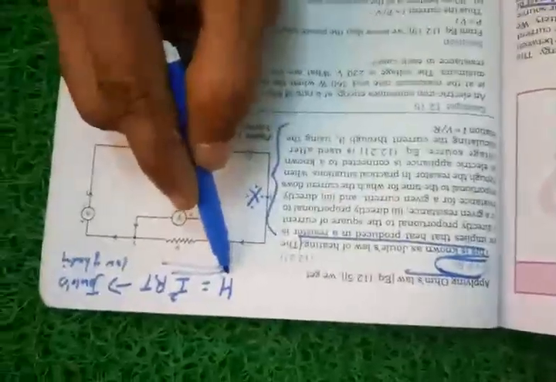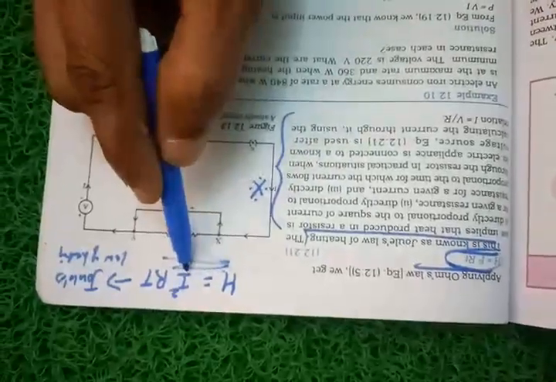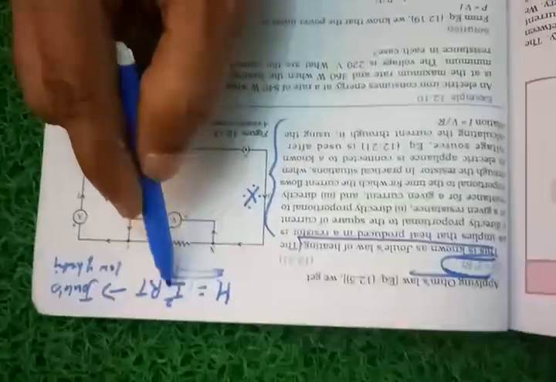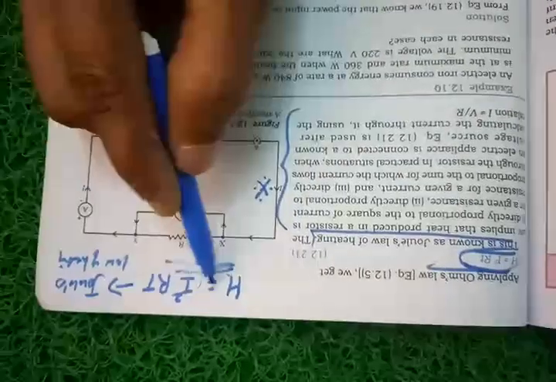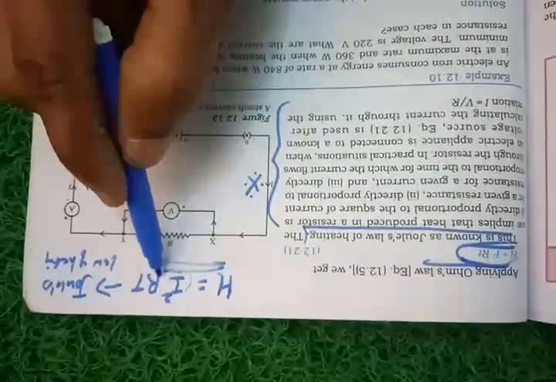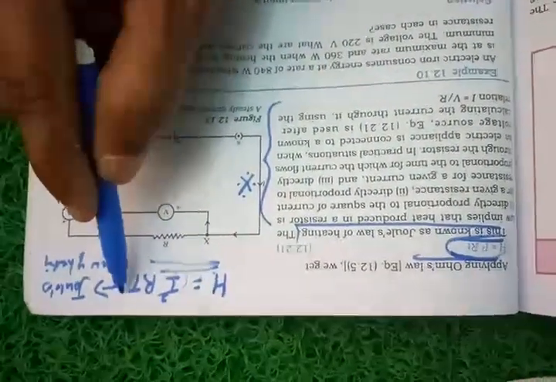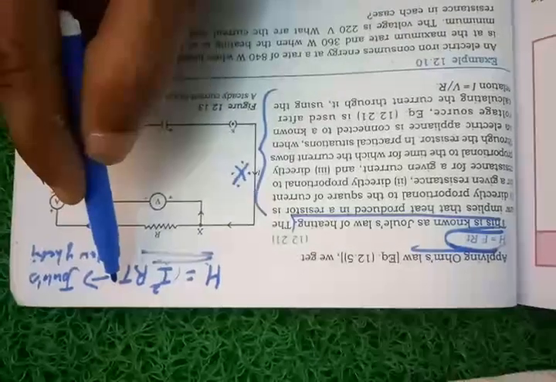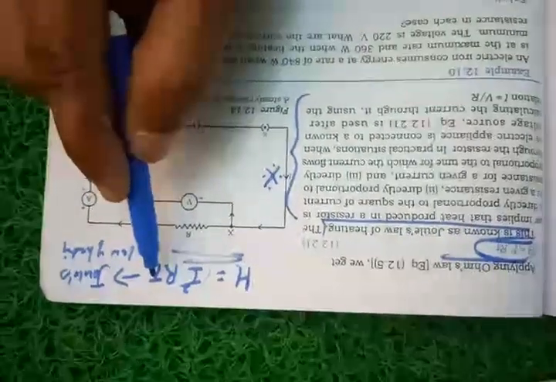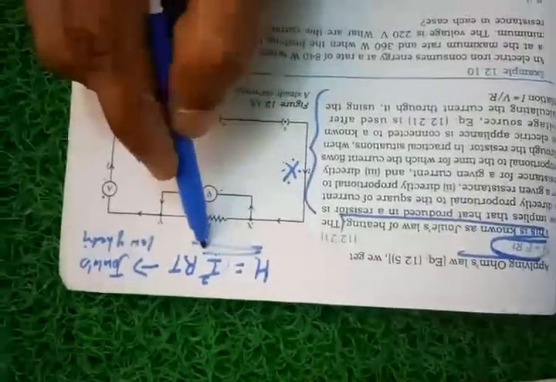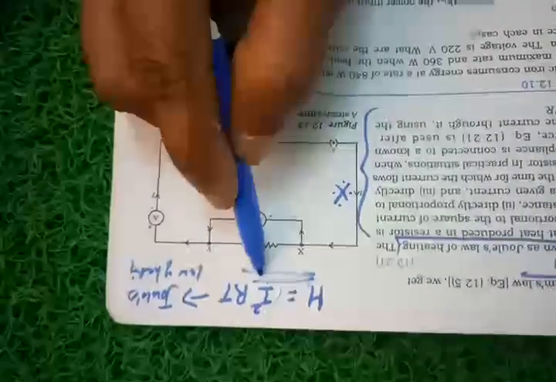So the amount of heat is directly proportional to the square of the flow of current, directly proportional to the resistance of the conductor, and directly proportional to the time of flow of current in it. So easily you can write the factors of Joule's law of heating.